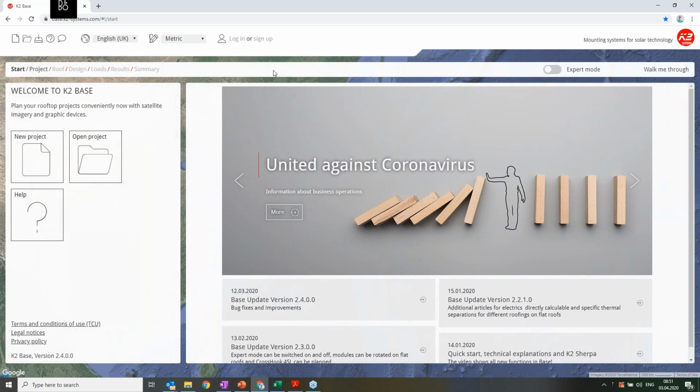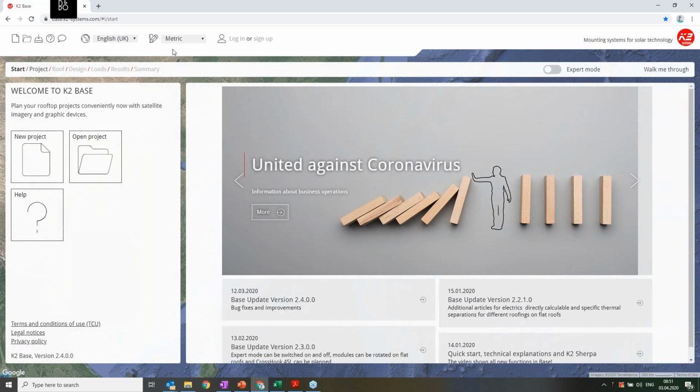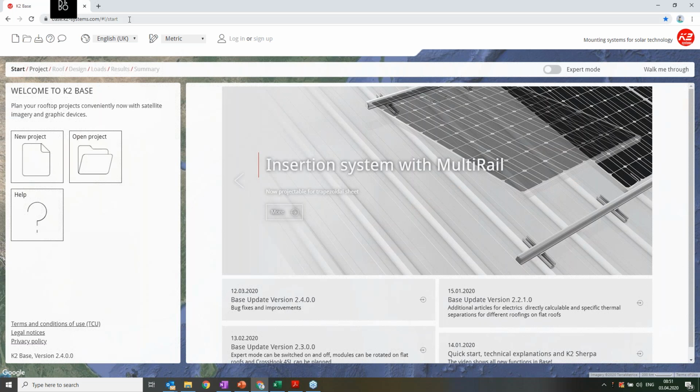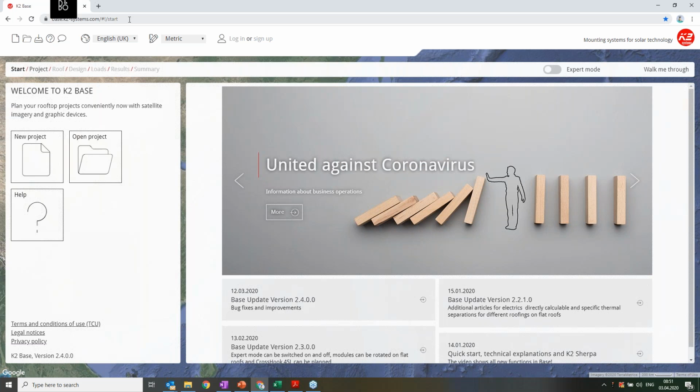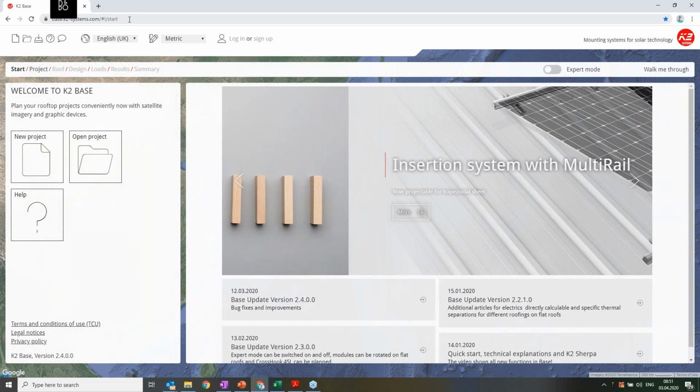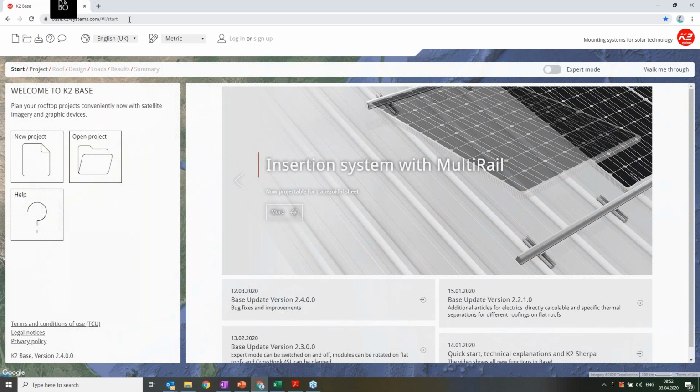It's an online tool, so you don't need to download or install anything. You just need to go to this URL link, base.k2-systems.com. So I would recommend, if you can, do this planning together with me. I will be going quite slowly, so it's possible for you to do this with me as well.